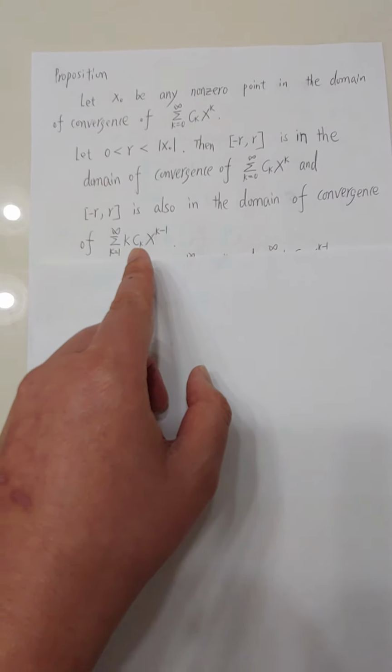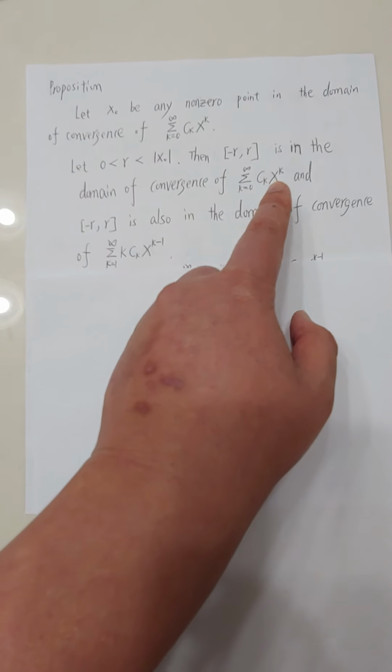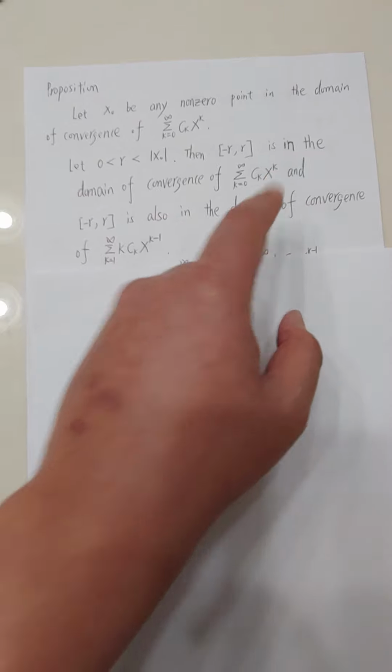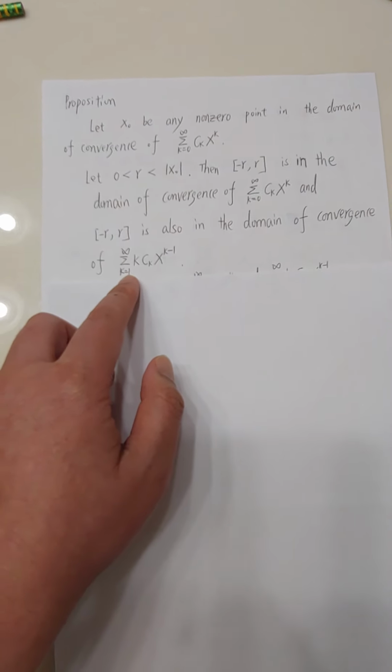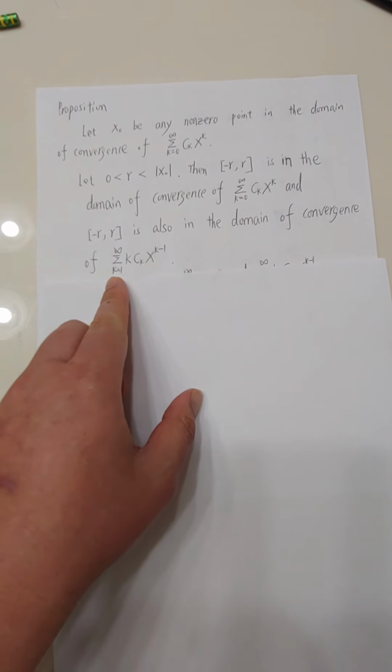We take the derivative. So the first term, there is no 0, right? Like when k equals 0, taking the derivative would be 0. So there is no k equals 0 anymore. So here k is from 1 to infinity.